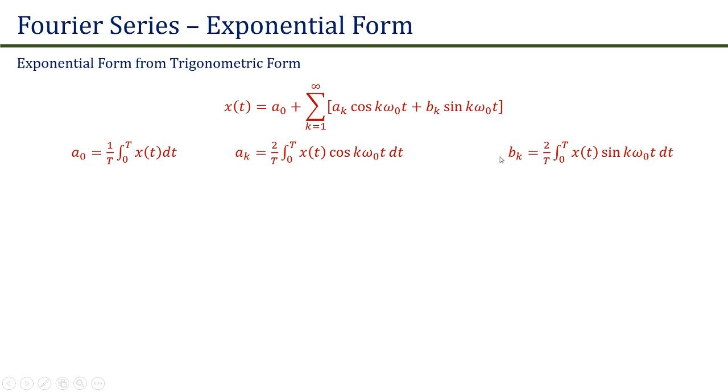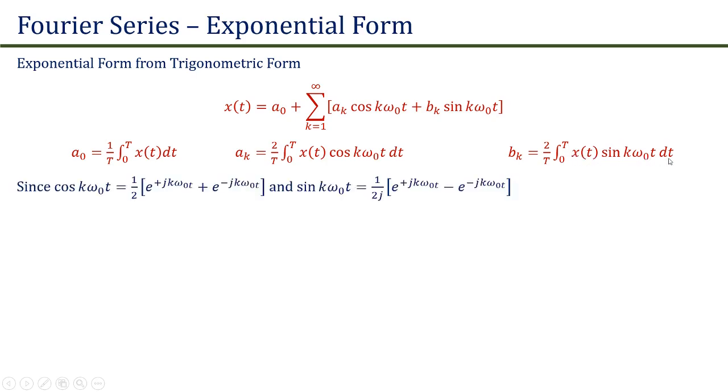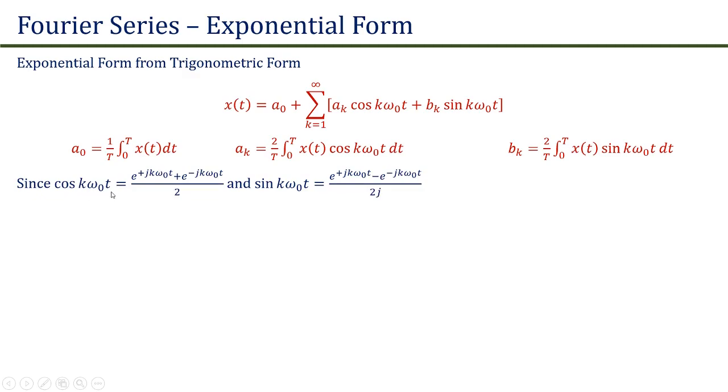Similarly, bk is equal to 2 upon T integration 0 to T x(t) sin of k omega naught t dt. Since cos of k omega naught t is equal to e raised to power j k omega naught t plus e raised to power minus j k omega naught t upon 2. Similarly, sin of k omega naught t is equal to e raised to power plus j k omega naught t minus e raised to power minus j k omega naught t upon 2j.